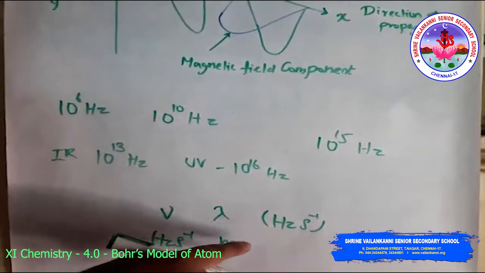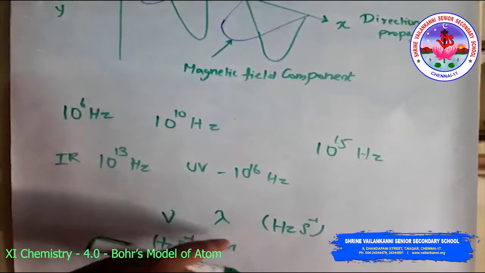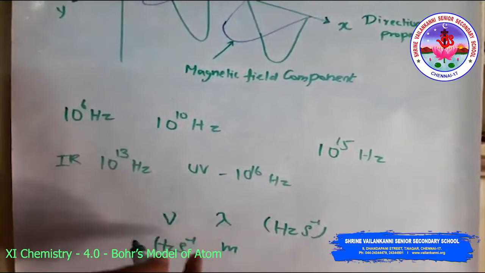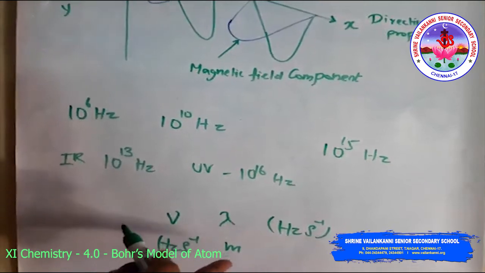Since electromagnetic radiation consists of different kinds of waves of much smaller wavelengths, smaller units are used.